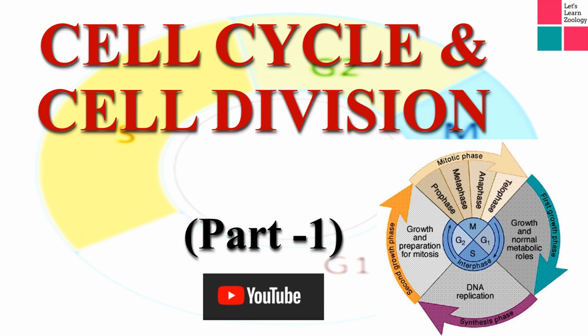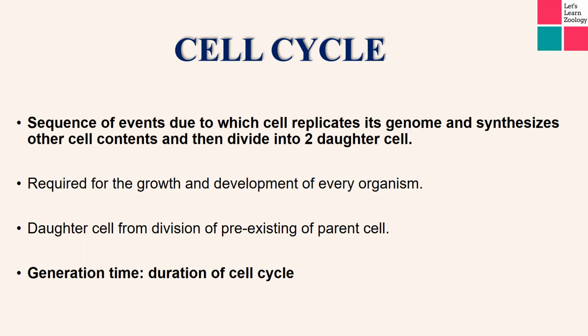In this video, we will talk about the cell cycle and its phases. So, during the cell cycle, a sequence of events occurs, and due to these events, the genetic material which is present inside the nucleus of a cell gets replicated, and also the synthesis of other cellular contents occurs, like cytoplasm, organelles, etc. Why do the organelles get synthesized or why does the genome get replicated? Because when the division occurs, every daughter cell will get the same amount of cellular content.